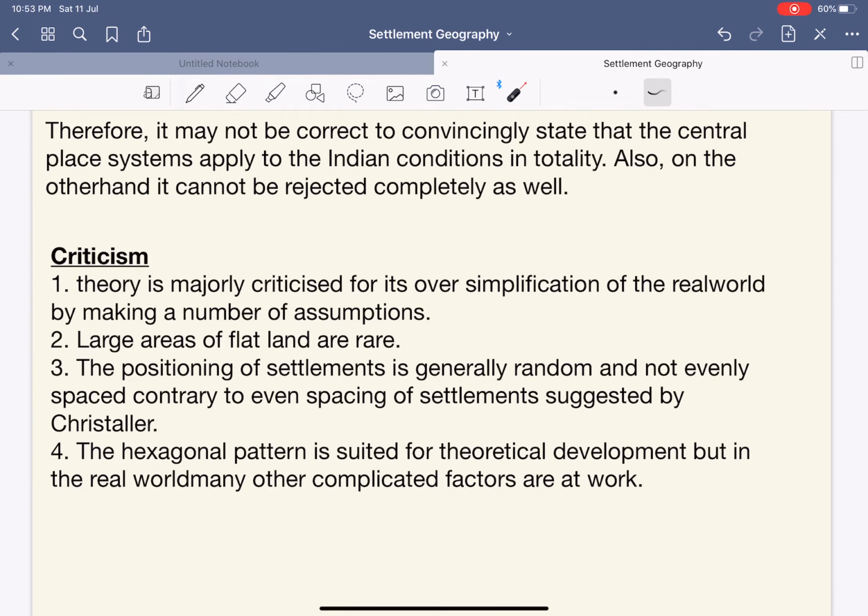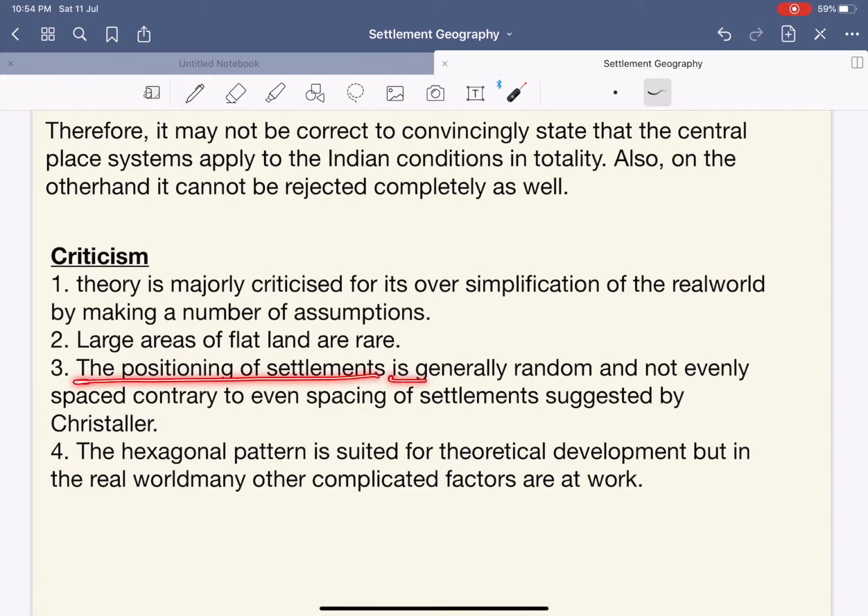Next, criticism. The theory is majorly criticized for its oversimplification of the real world by making a number of assumptions. See, first assumption, it says that the whole world is flat, but in reality the whole world is not flat. It is undulating, meaning there are ups and downs. There are mountains, there are plateaus, there are rivers, there are lakes. Large areas of flat land are rare.